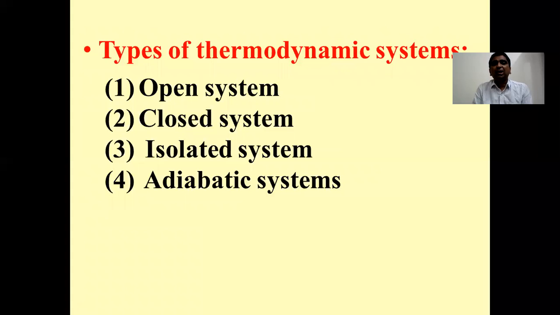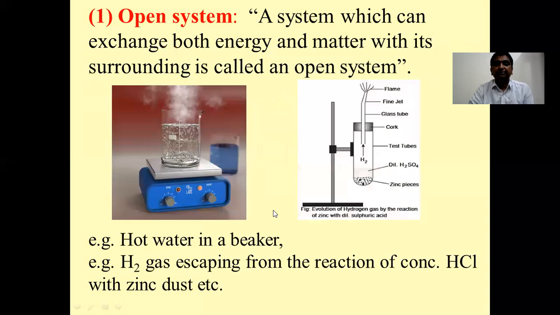So based on the exchange of energy or matter or both or none, systems are classified into four types. One is open system, another one is closed system, the third one is isolated system, and the fourth one is adiabatic systems. Now let us see these one by one. The very first one is an open system.